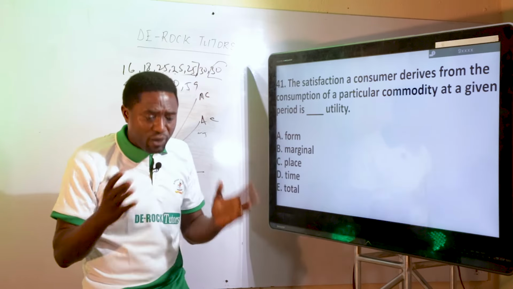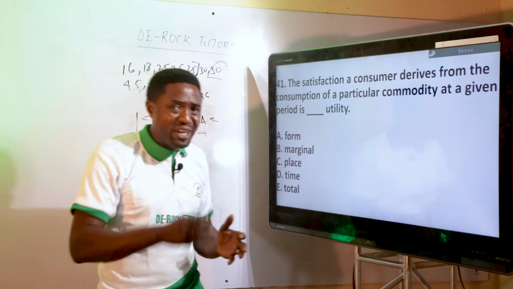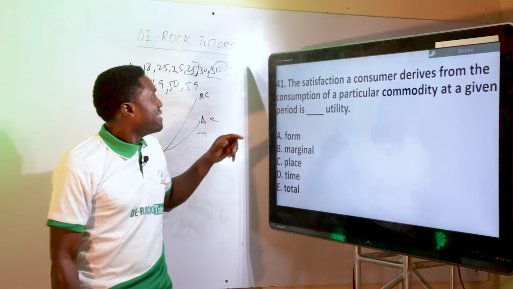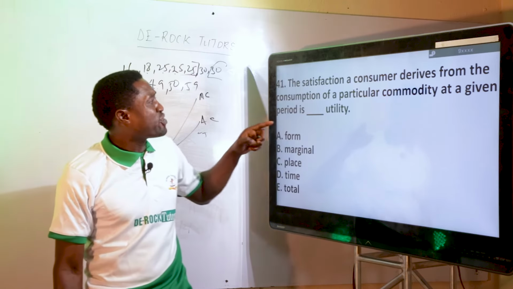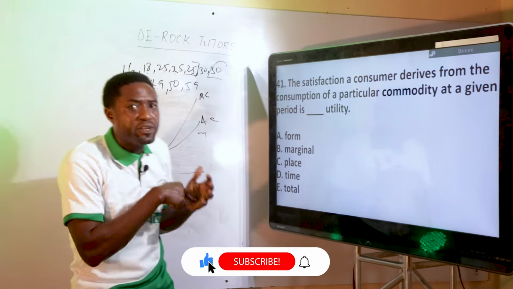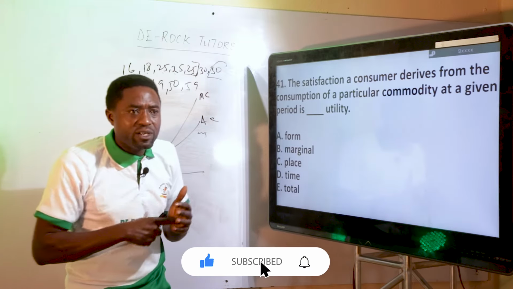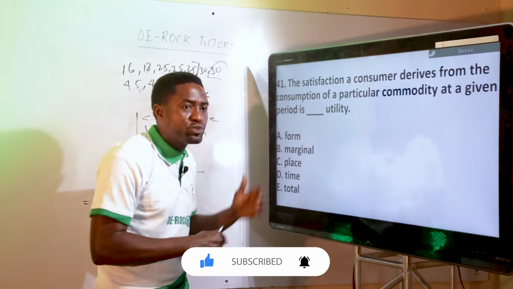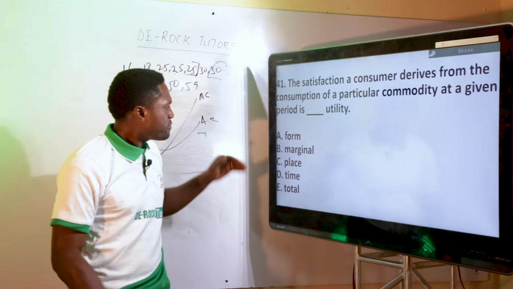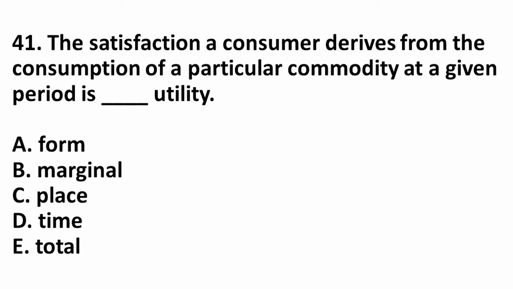But we have different types of utility. We have form utility, we have place utility, you know, name it. Now, they are saying the satisfaction a consumer derives from the consumption of a particular commodity at a given period. Seeing the given period in that question, you know they are talking about time. So if you check these options very well: form utility, marginal utility, place utility, time utility, total utility. The perfect option is time utility.